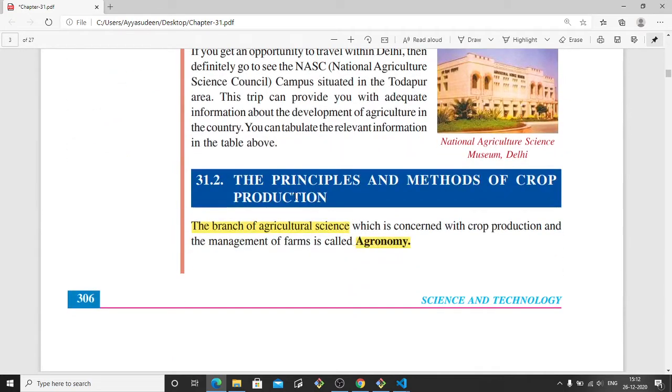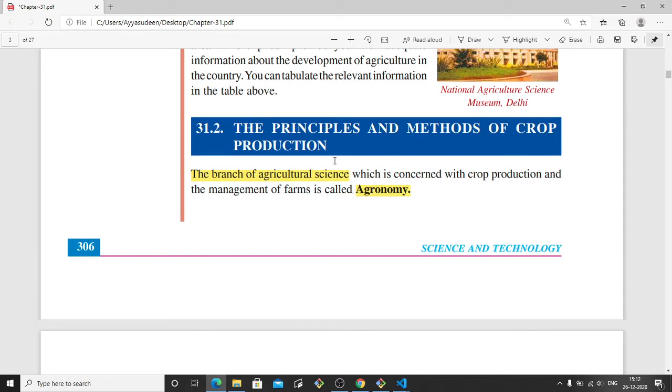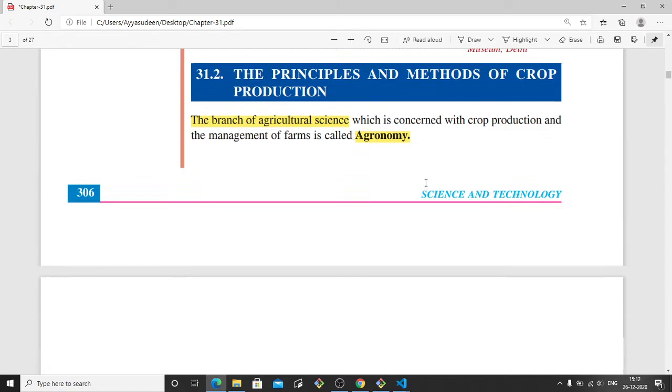Okay. Then the next topic is the principles and methods of crop production. There are some principles and there are some methods for crop production. The branch of agriculture science which deals with crop production and the management of farms, how the crops are produced and how the farms have to be managed, is called agronomy.